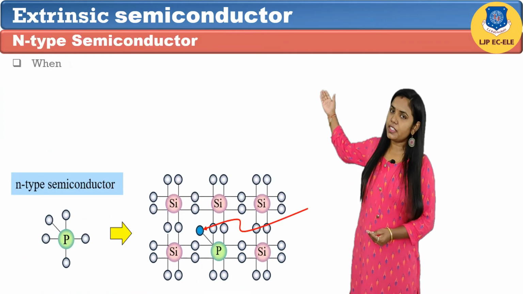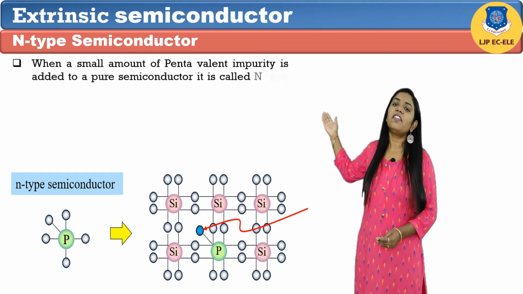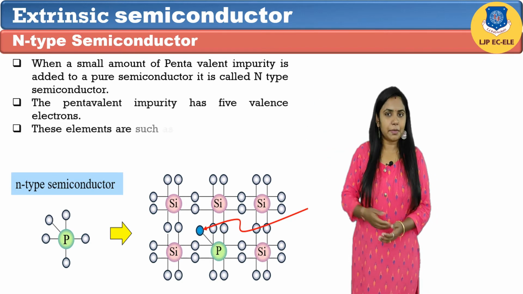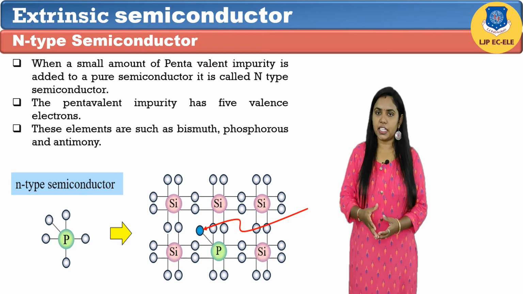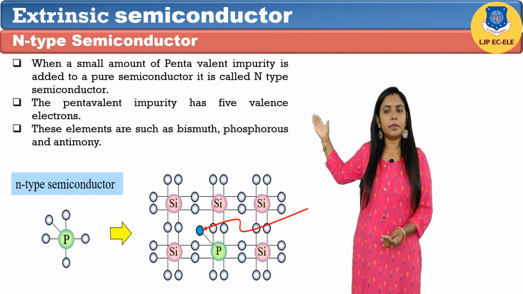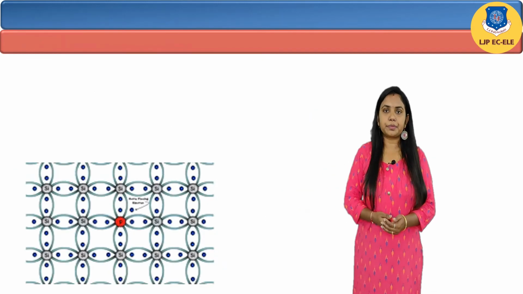The next term is n-type semiconductor. When a small amount of pentavalent impurity is added into a pure semiconductor, it is called n-type semiconductor. The pentavalent impurity has 5 valence electrons. These elements are such as bismuth, phosphorus, antimony, etc. Such impurities are called donor impurities.